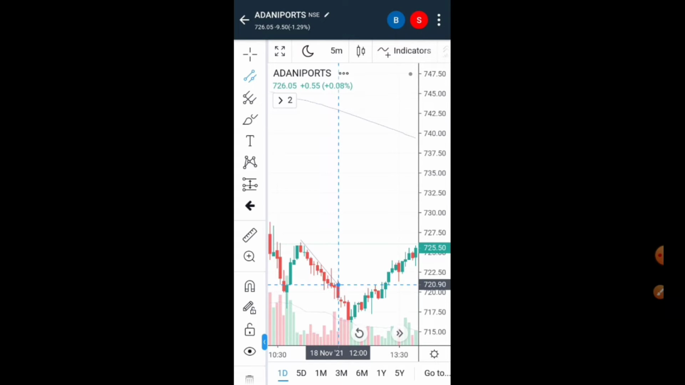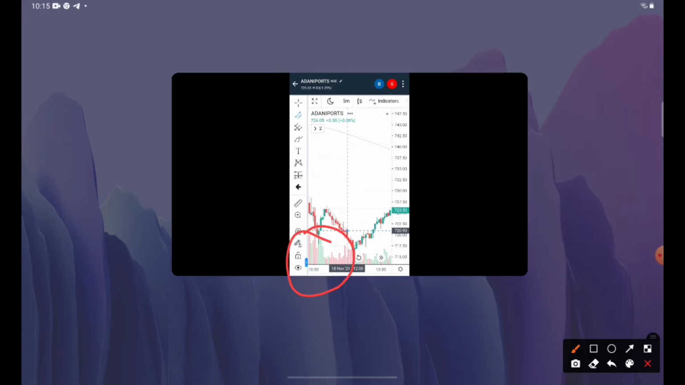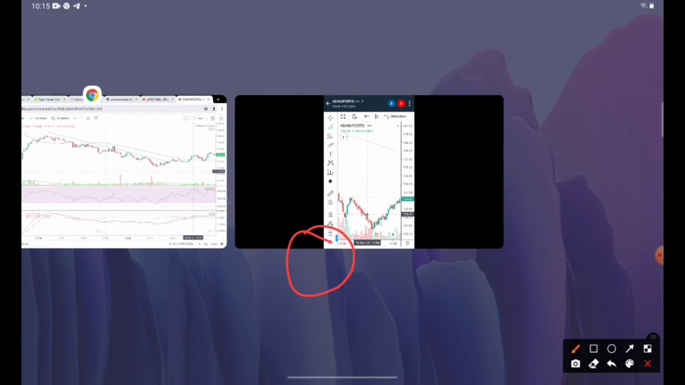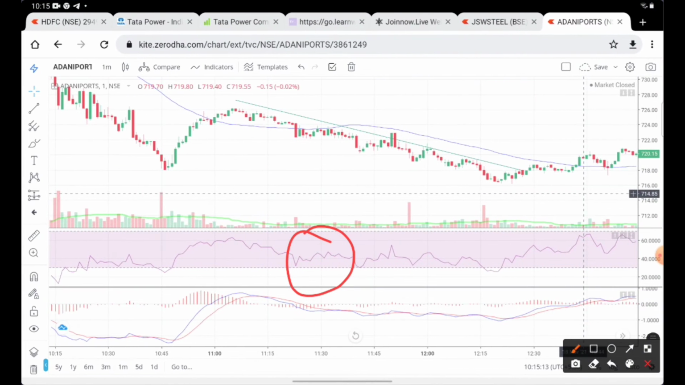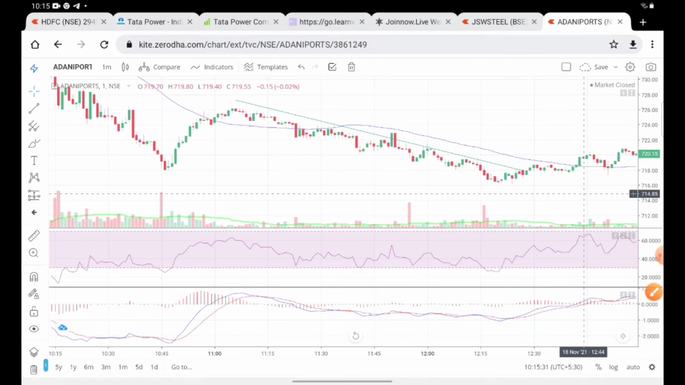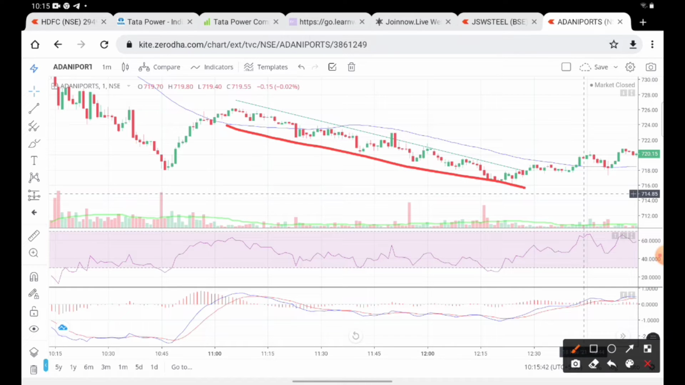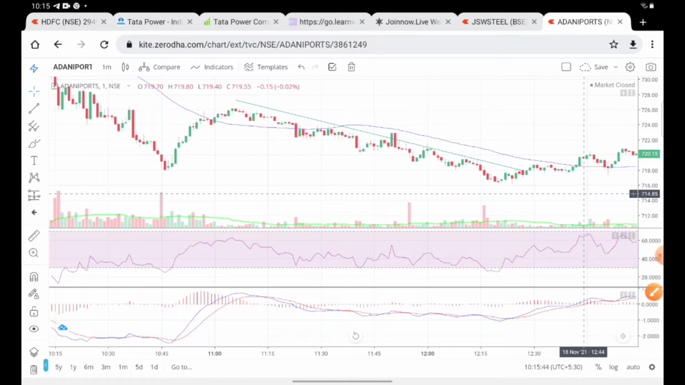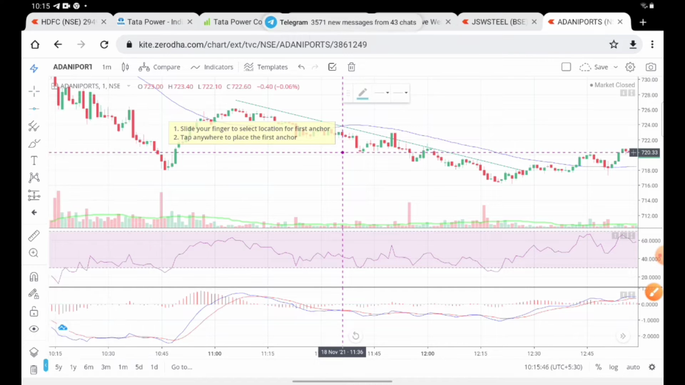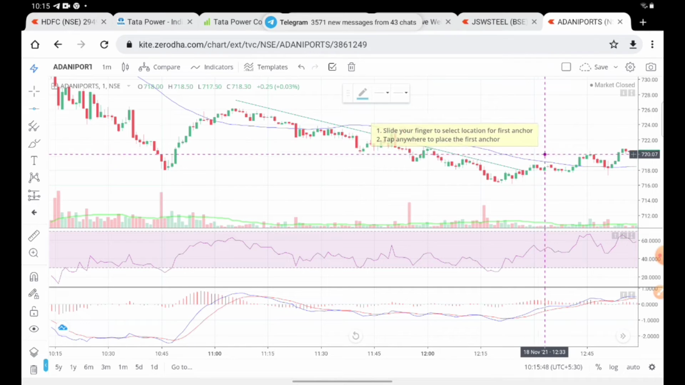See, 18th of November 12 p.m., the trend is not clearly visible here, right? And at the same time, lower lows are clearly visible, and when these lower lows are clearly visible, it will clearly help you in making a better trade at the moment, right? So you can also make a trend line over here and other places as well.